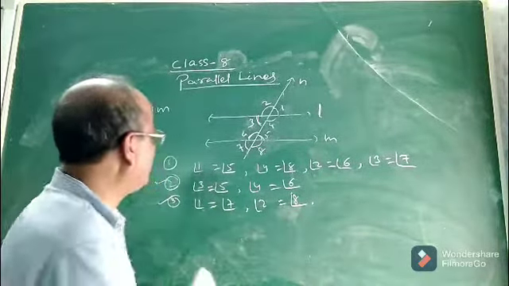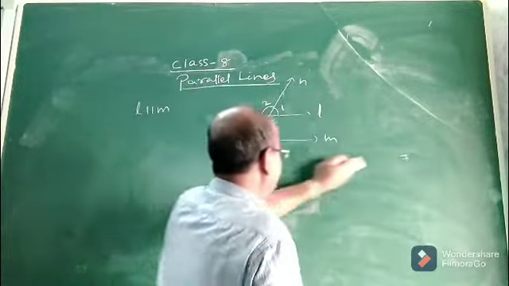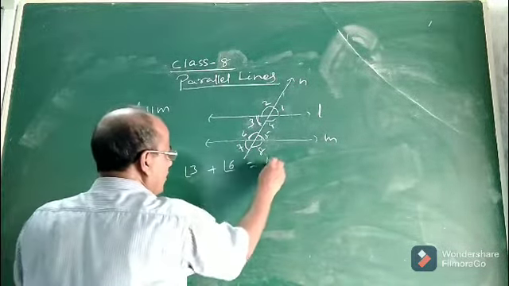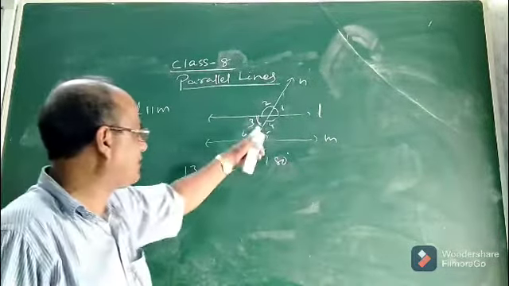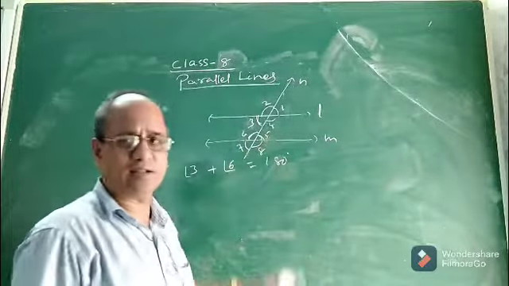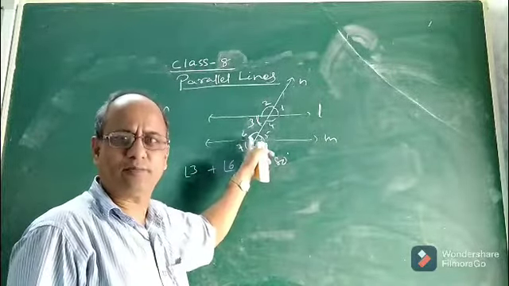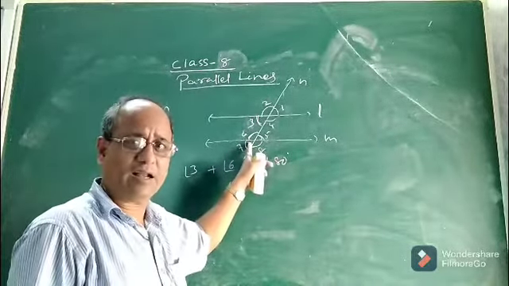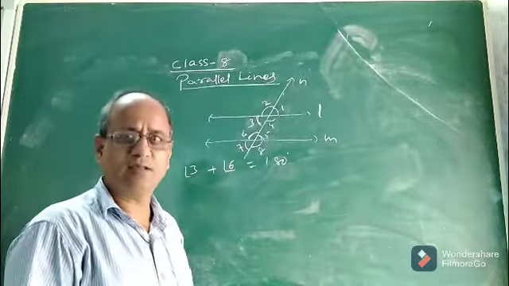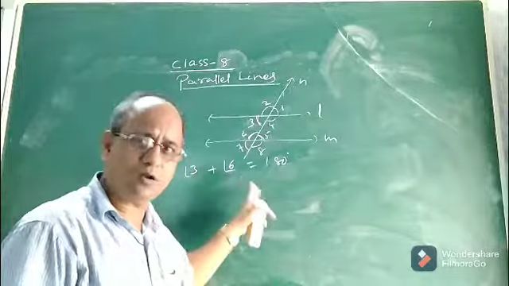Now the relation between angle 3 and 6: angle 3 plus angle 6 will always be equal to 180 degrees. That means the sum of angle 3 and 6 is 180 degrees. What does it mean? Angles 3 and 6 are supplementary angles. It means a pair of interior angles lying on the same side of the transversal is supplementary, because their sum will always be 180 degrees.